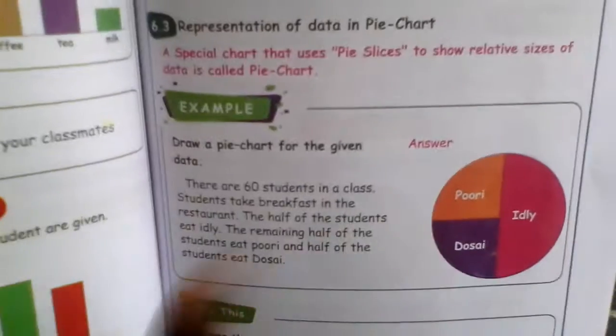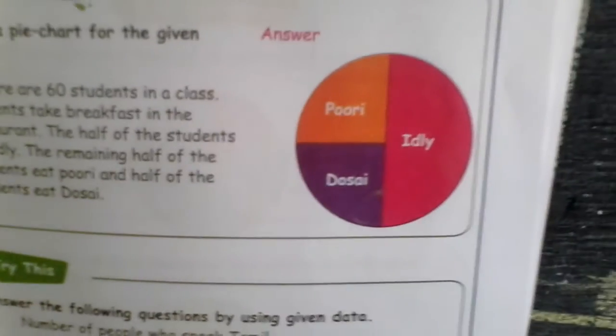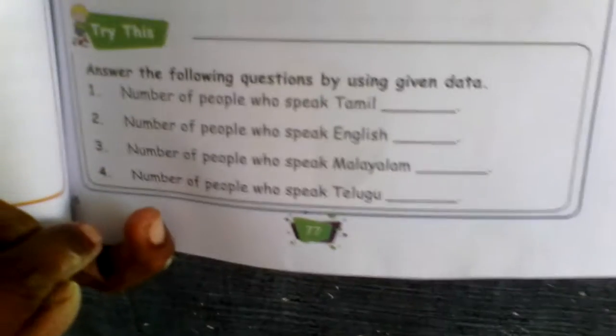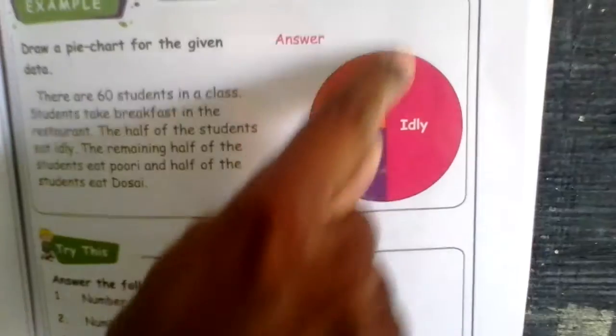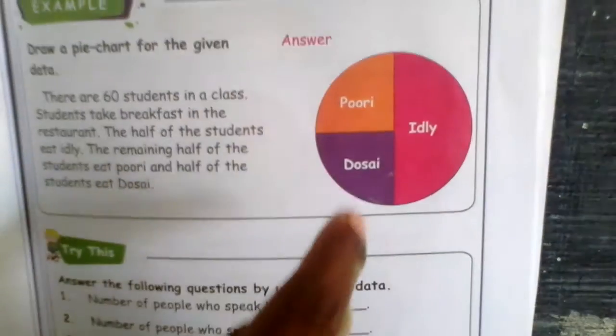Now next thing is representation of data in a pie chart. This is called a pie chart. We will make that as a circle and inside the circle we will put it. Now, puri, idli, dosa. Right? How many people eat the puri? How many people eat the idli? How many people eat the dosa? That was written here. Similarly, you have to fill this. You try this at home.